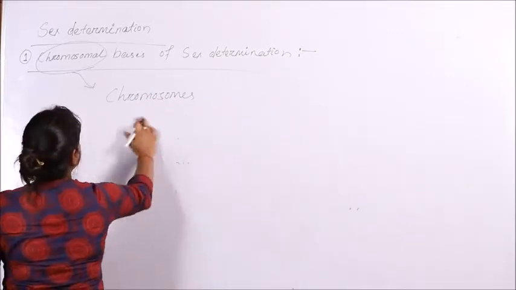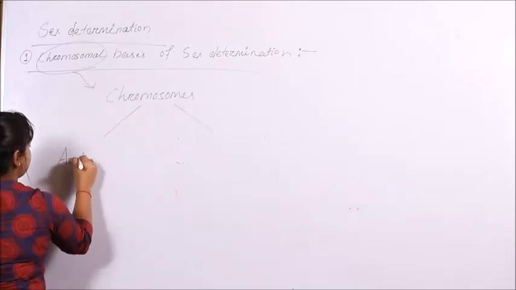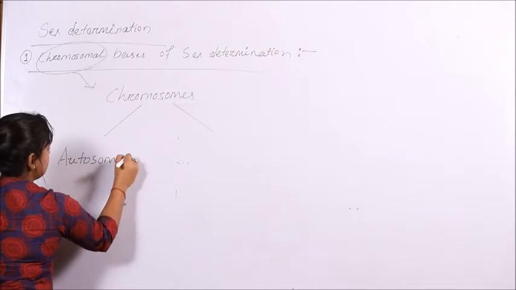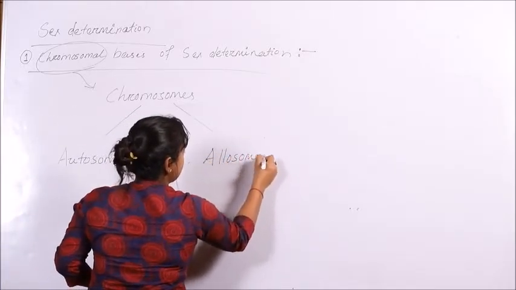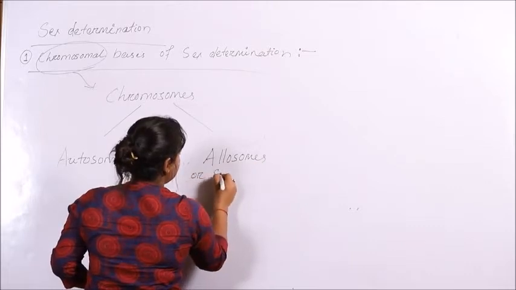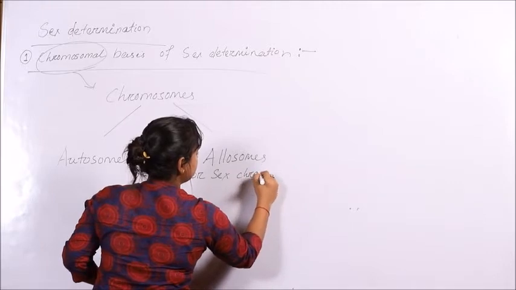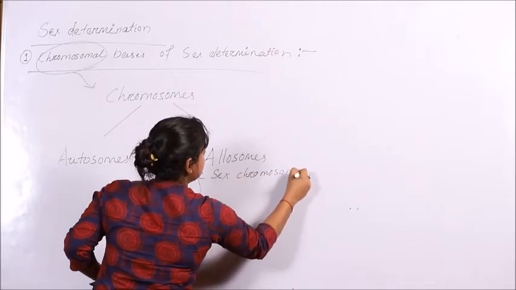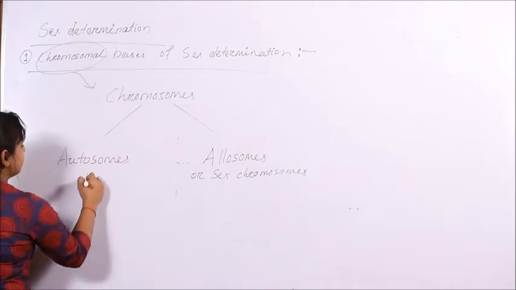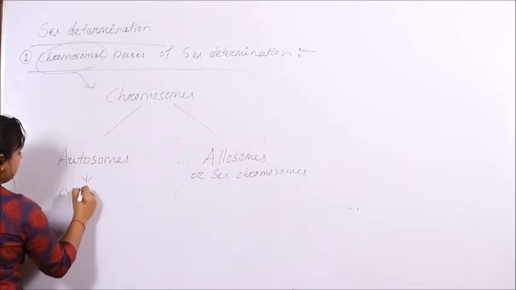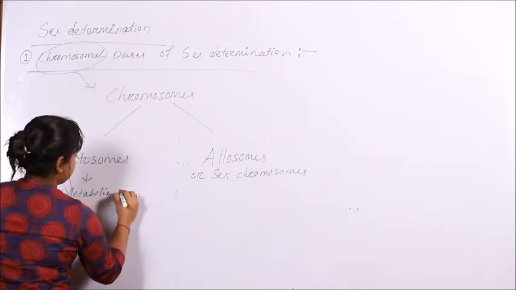The first is autosomes, the second is allosomes, better known as sex chromosomes. What do these autosomes do? Autosomes are responsible for all the metabolic events that take place inside an organism.